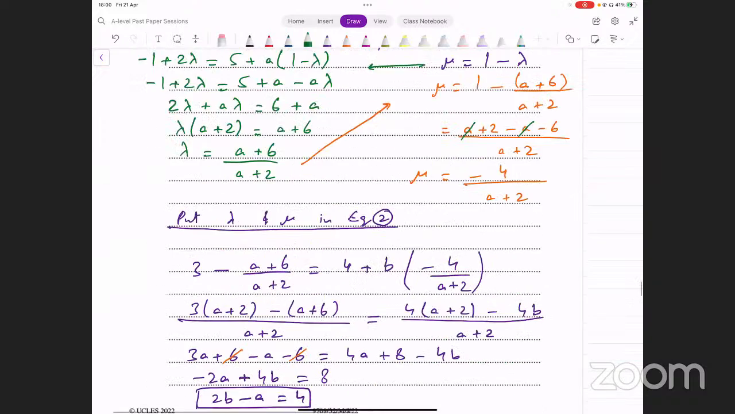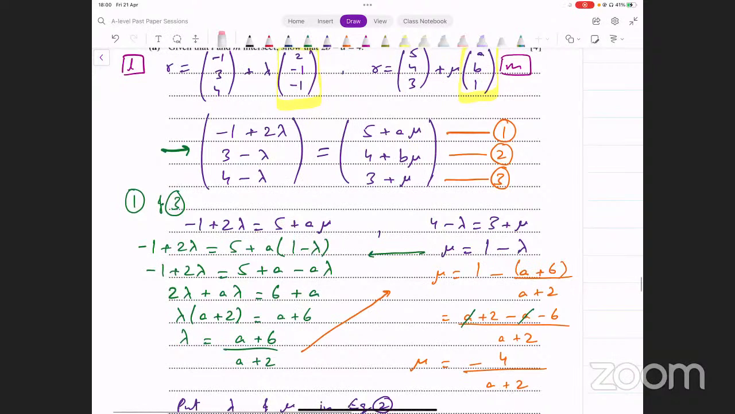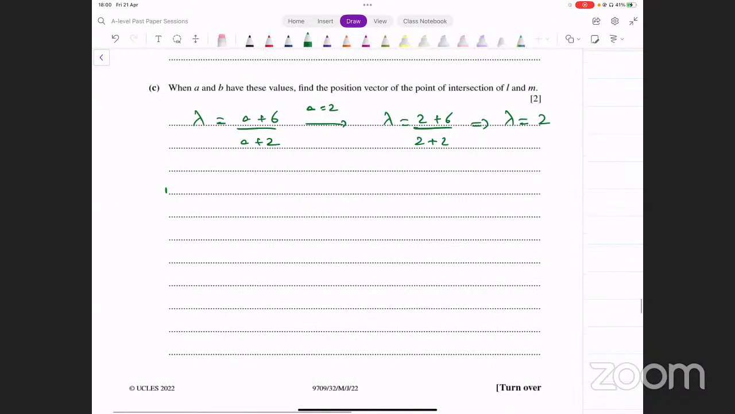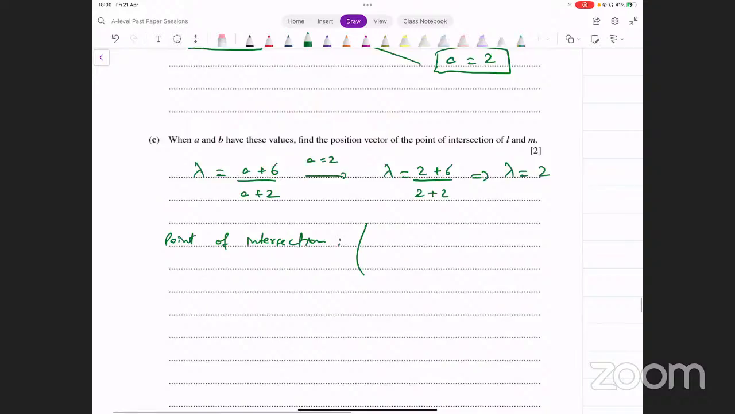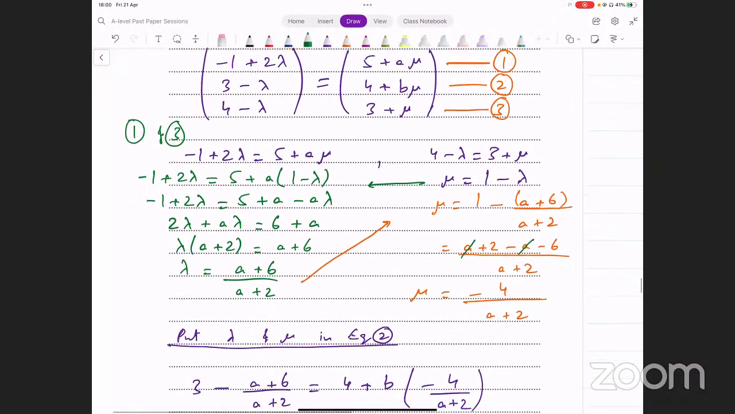अब हमारे पास दोनों lines की equations थी. Left वाली में lambda आ रहा है, line L की equation में, इसमें बस input कर दें. Position vector of the point of intersection आपके पास इससे आ जाएगा. What's the equation of that line? It's minus 1 plus 2 lambda.